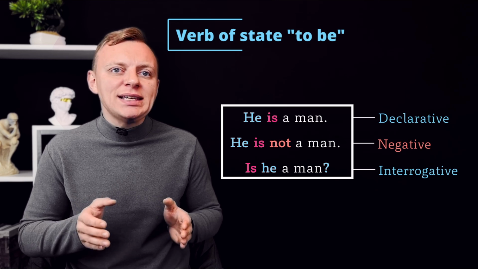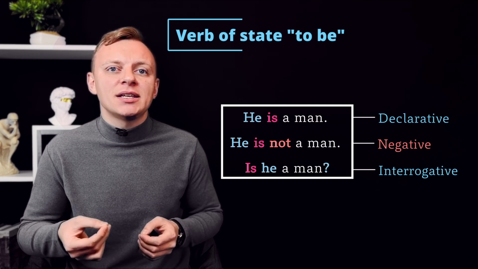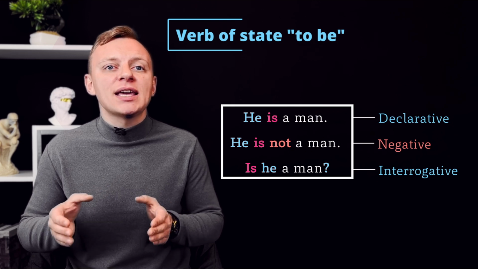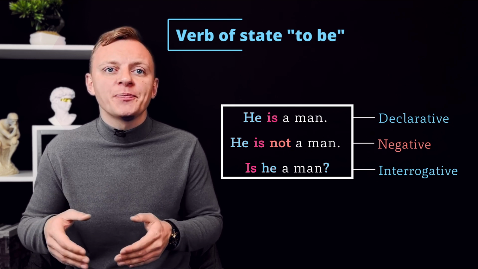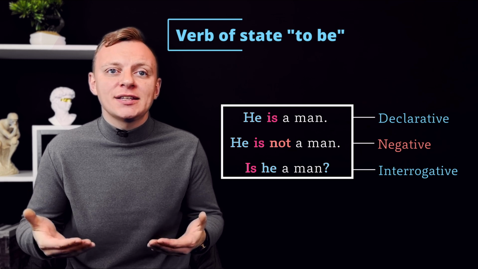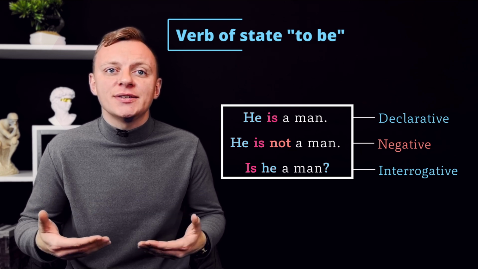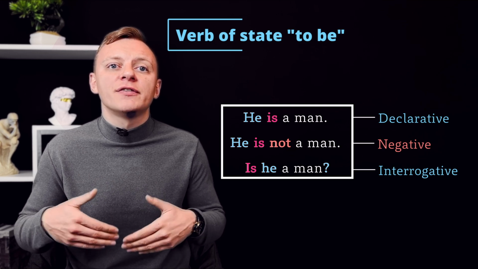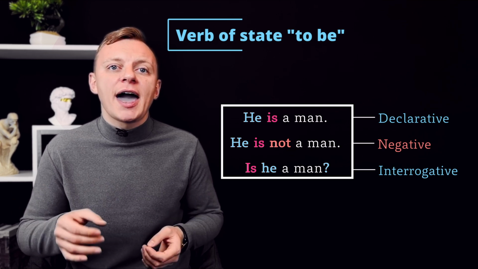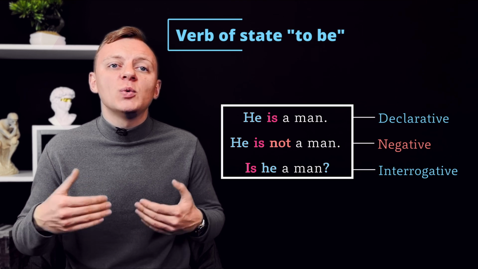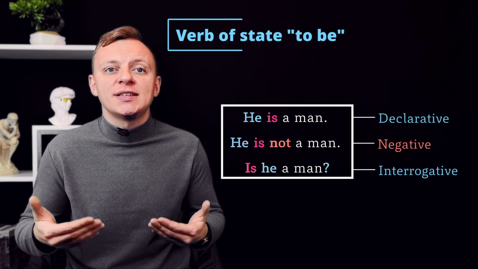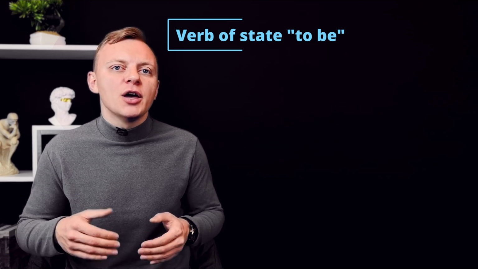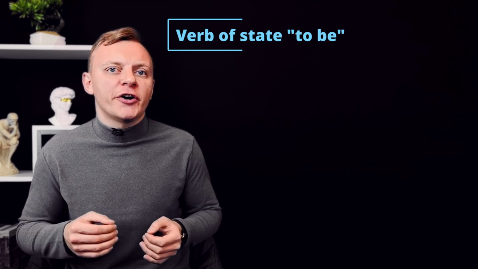As you can see in each of these sentences, we have the subject he and the state verb is. In affirmative sentences, we have he is. To form a negative sentence, we add not after the state verb is. And to form a question, we simply switch the subject and the state verb. Okay, so what about action verbs?